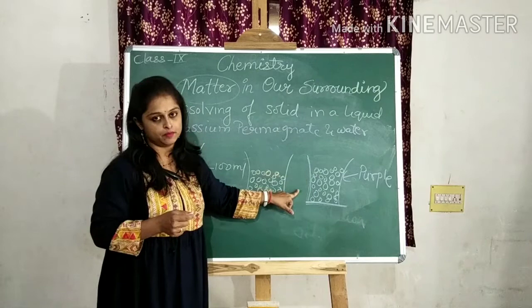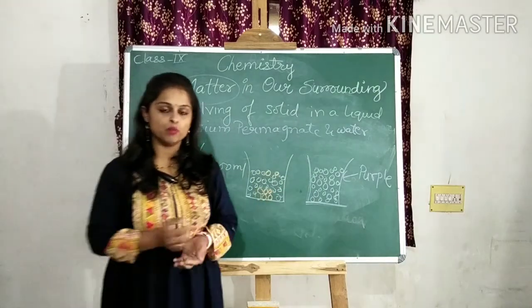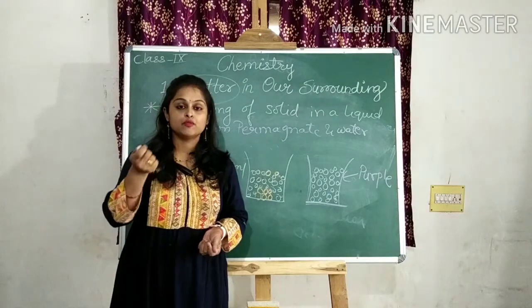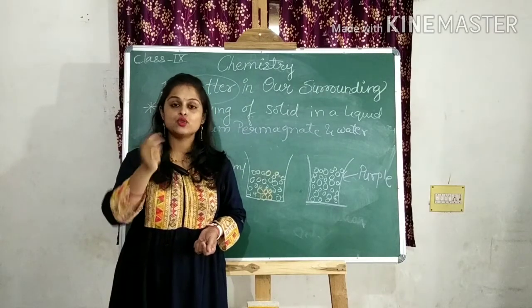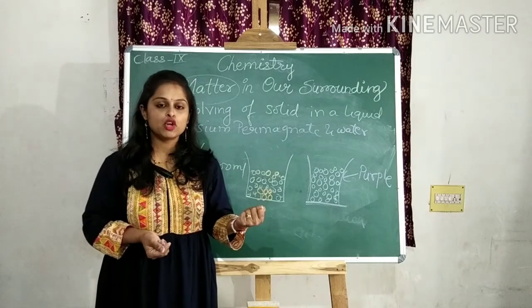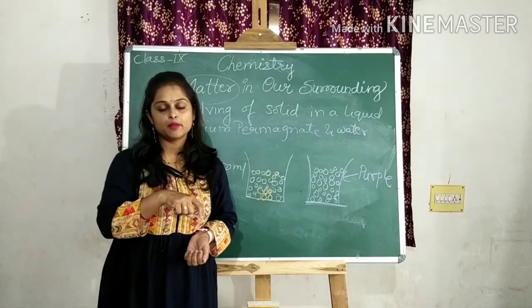One more simple thing I will tell you. Take Dettol at home, and in a glass or a mug, pour 10 ml of Dettol and add 90 ml of water. After that, take out 10 ml from that same beaker and again add 90 ml of water.